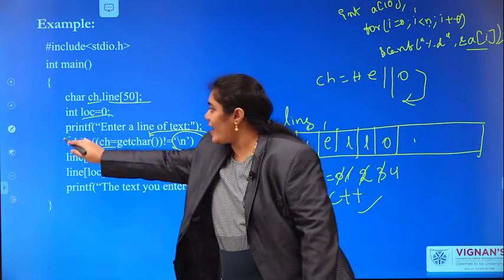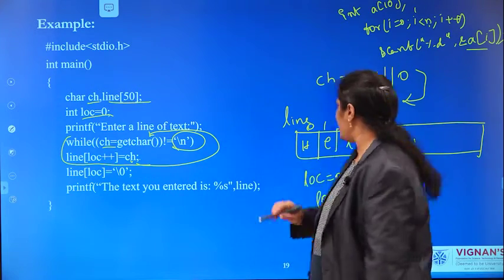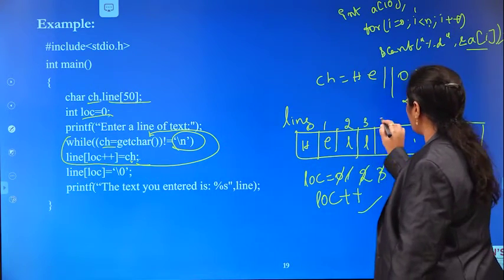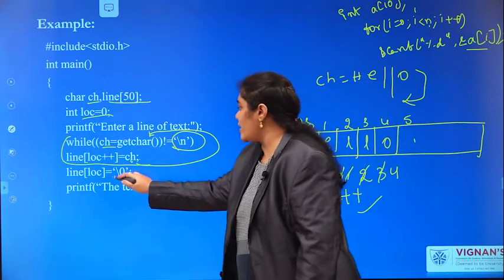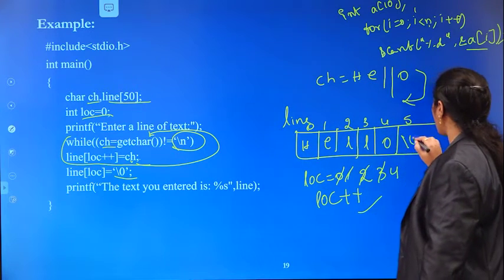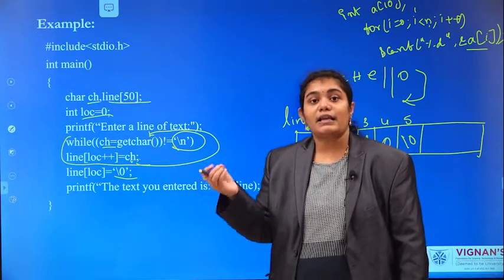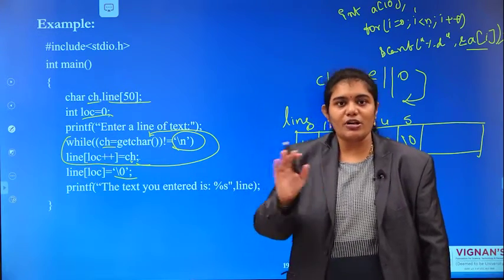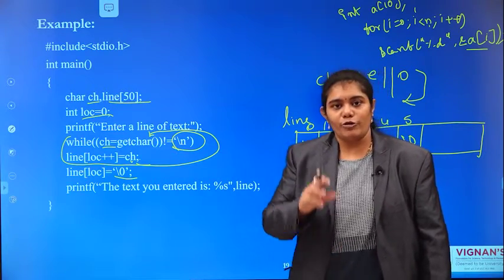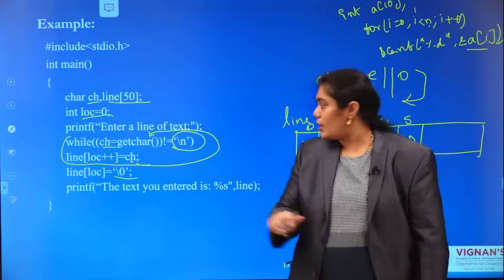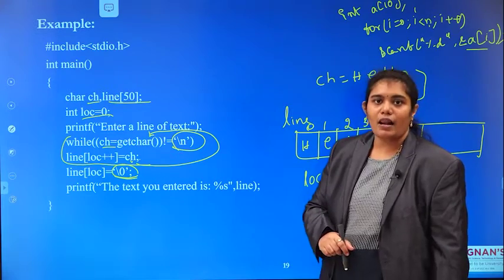After completion of this while loop, you are going back to line of loc. That means now you are at position 5. So in this fifth location, you are explicitly concatenating the null character, because you are not reading your string as a double quote. You are reading your string as single characters. If you read your string as single characters, you have to concatenate this null character.